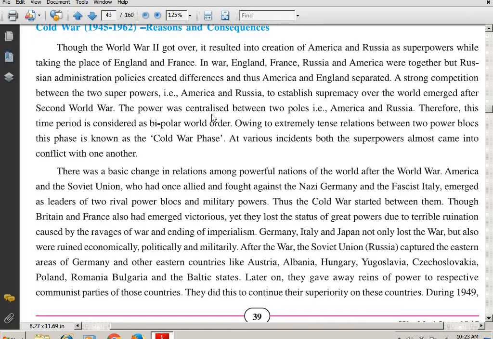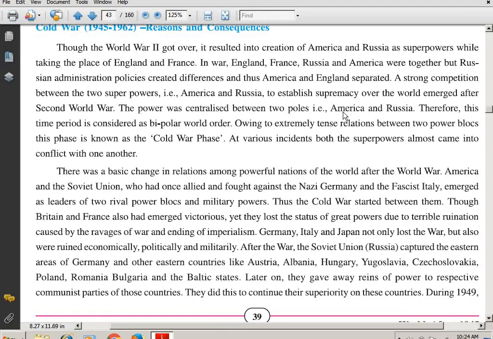The power was centralized between 2 poles, and that is America and Russia. America and Russia, between the 2 poles. And so students, what happens? Therefore, this time period is considered as bipolar world order. In the exam, you could be asked a question for 1 mark. What do you understand by the bipolar world order?